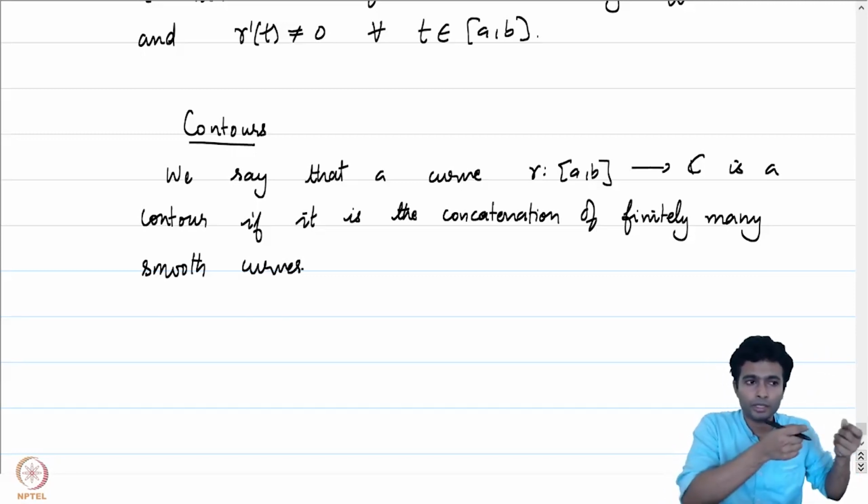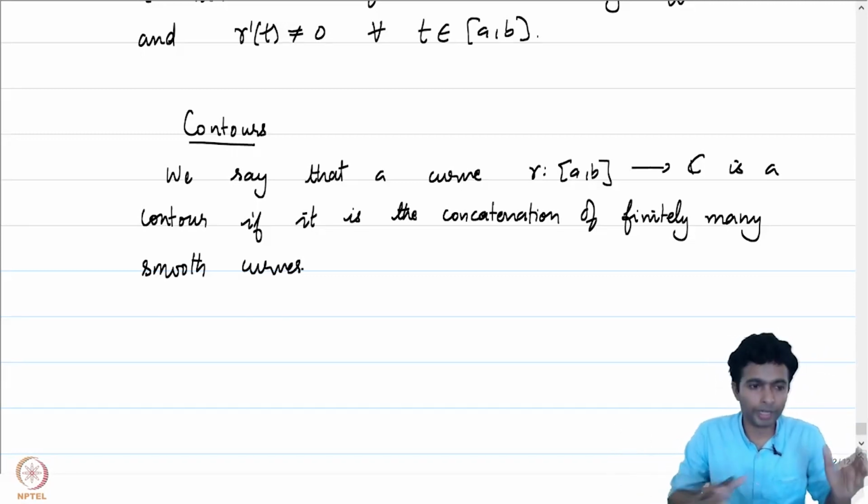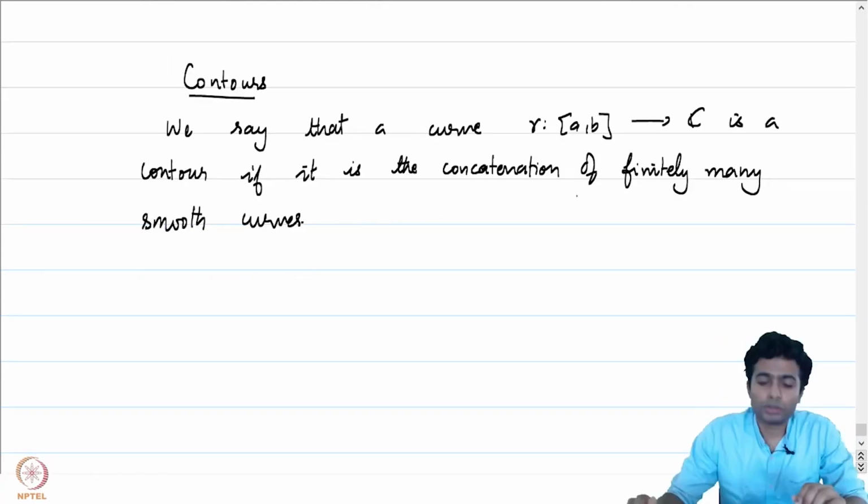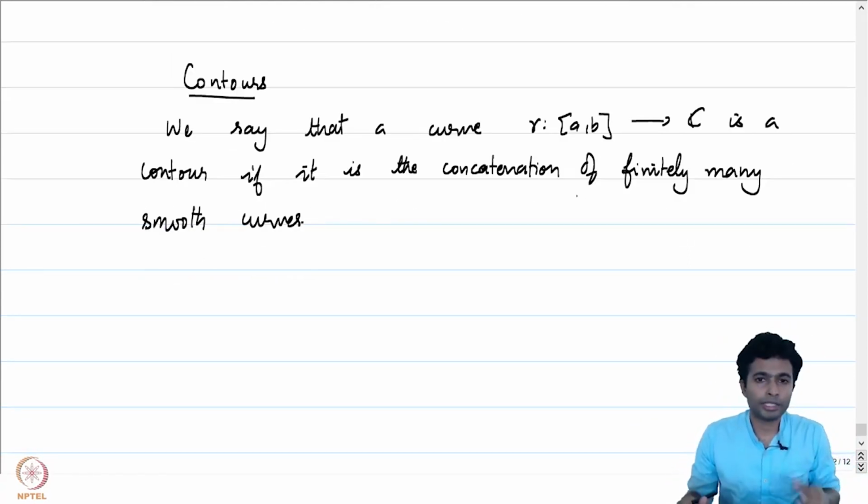So for example, the polygonal paths which are obtained by concatenation of finitely many straight line paths, that's a contour. So these two notions are more than enough from the point of view of practical applications.